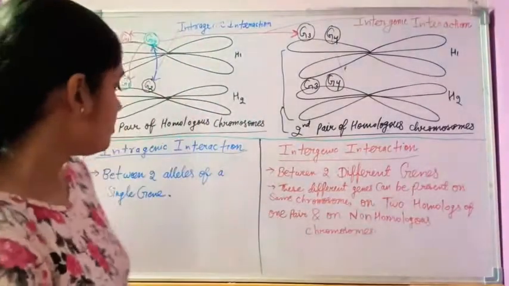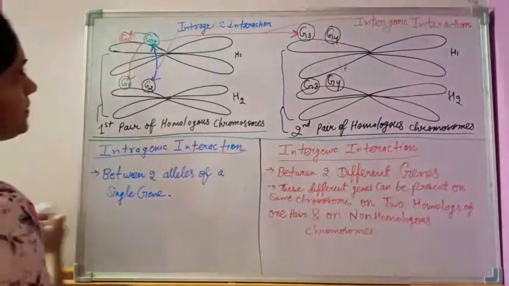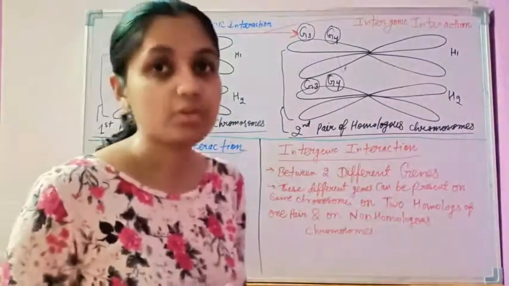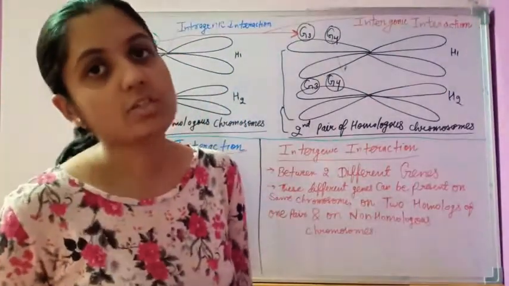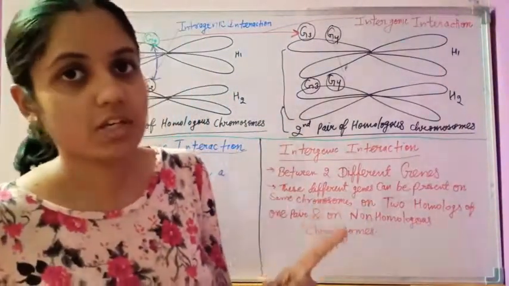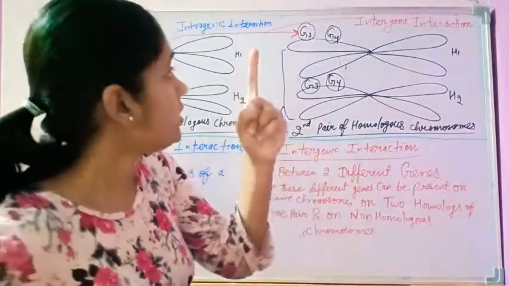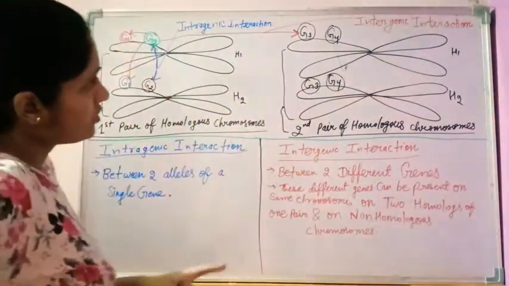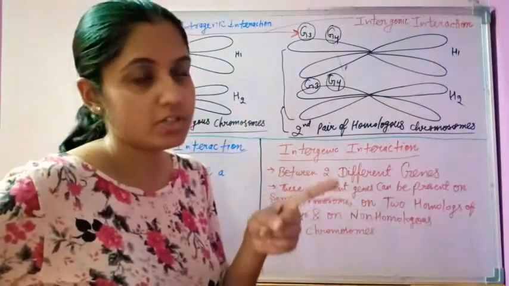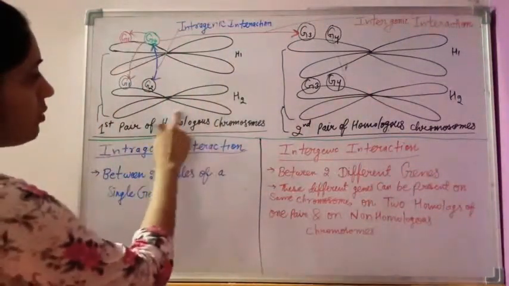Now we discuss the types of gene interactions. Gene interactions are of two types. First is the intragenic type of gene interaction, and second is the intergenic type of gene interaction. To understand the types of gene interaction, we form two types of homologous chromosomes.